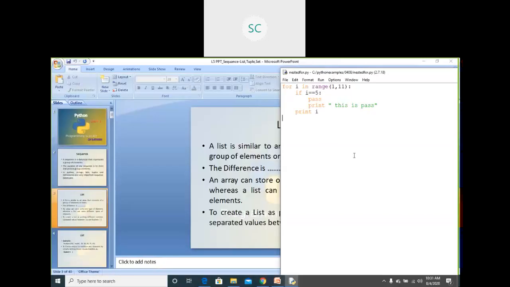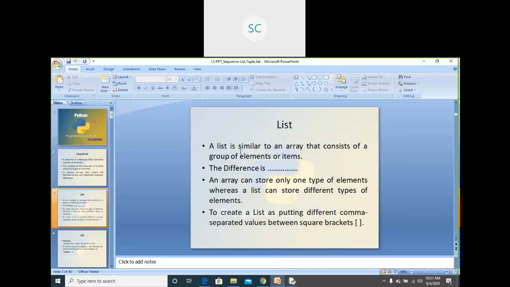See how this list will work. A list is similar to an array. You remember what an array can consist of? It consists of a group of elements of the same type. Suppose in C language, if I say integer array, that array can consist only of integer elements.